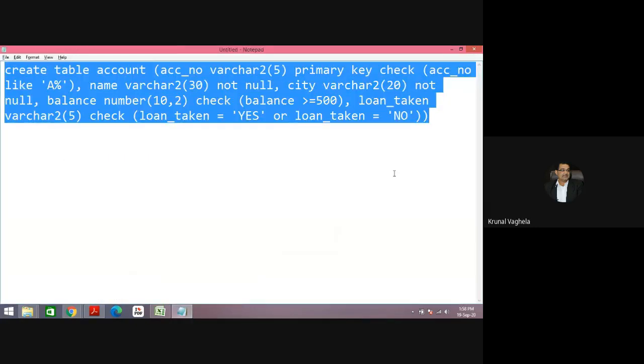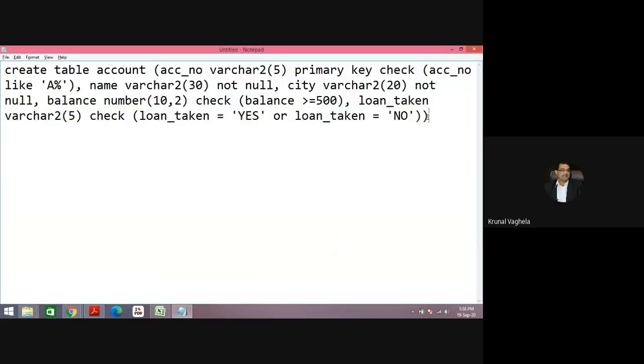Now let me check whether all the constraints are being followed or not. First I will try to add the right values, then I will keep changing and try to enter wrong values. So I will check whether it is allowed or not.